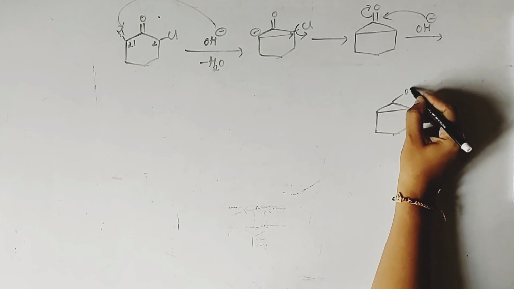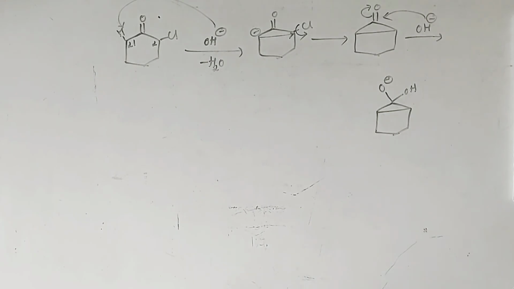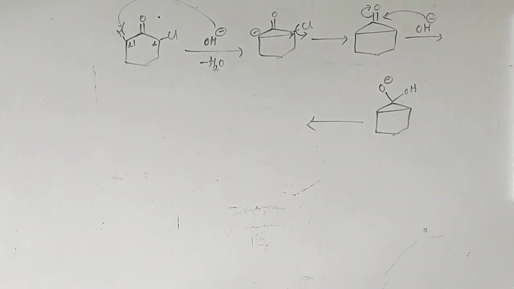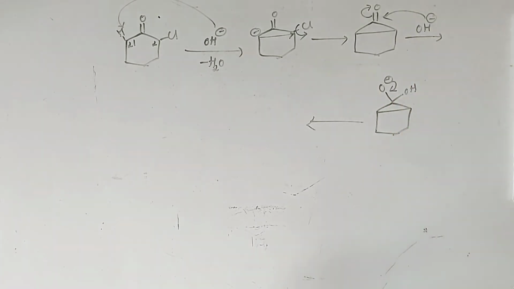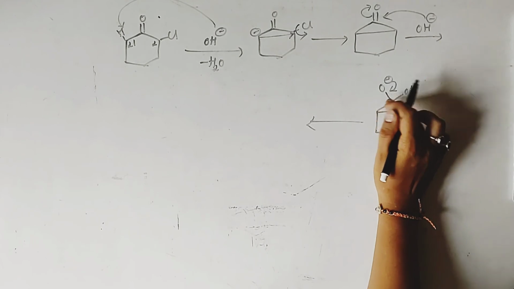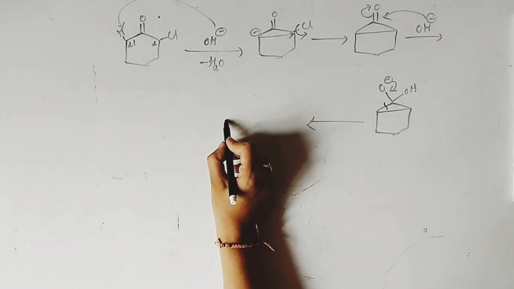So here OH has attacked and we have the negative charge on oxygen, and in this step the ring opening will take place. Here we can open the ring in any way because we will get the same structure. So once again the electrons will move towards the carbon and they will form the pi bond between oxygen and carbon, and that leads to the breaking of this bond. So we will write like this.